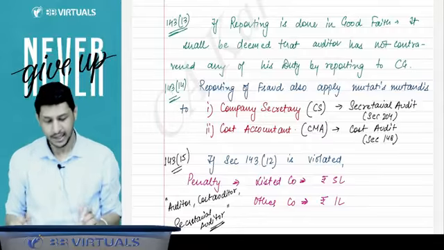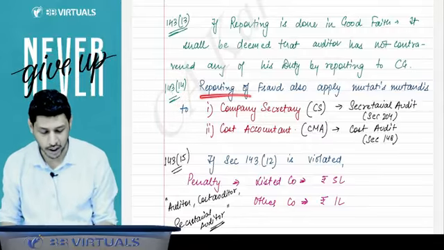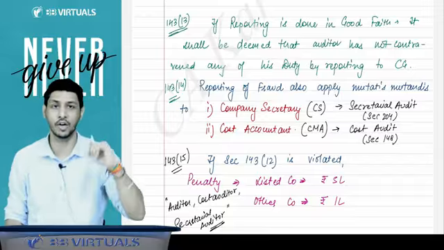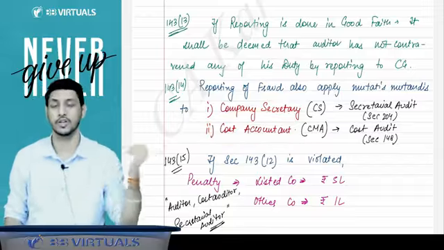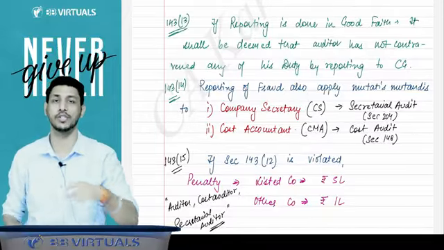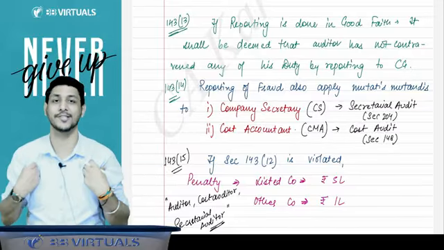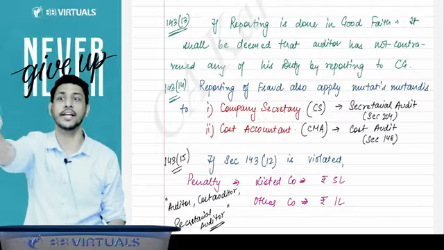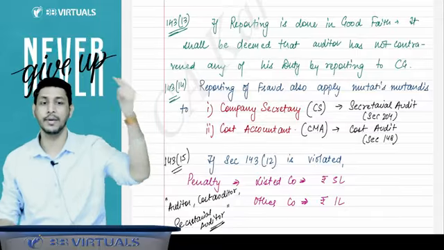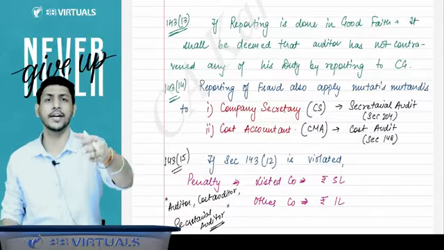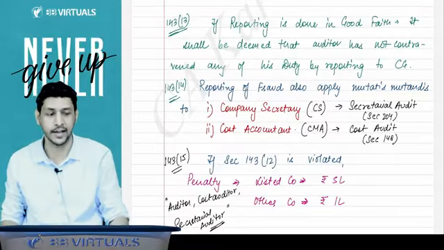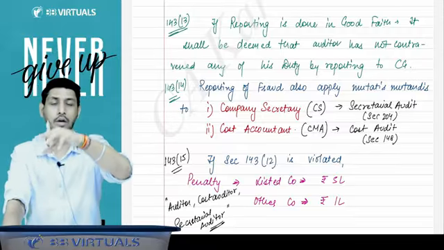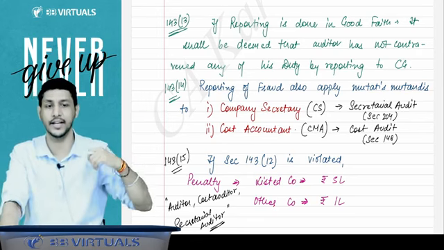Then 143 subsection 14 says that reporting of fraud also applies mutatis mutandis to the company secretary while doing the secretarial audit and the cost accountant while doing the cost audit. It is not only the sole responsibility of the statutory auditor. If the CS is doing the secretarial audit of that company and, while doing his audit, gets to know about the fraud, the same provision will be applicable to him. If a cost accountant is doing the cost audit of the company and gets the information during his audit, he has to report to the company, board, or CG, whatever the authority, I'll tell you.